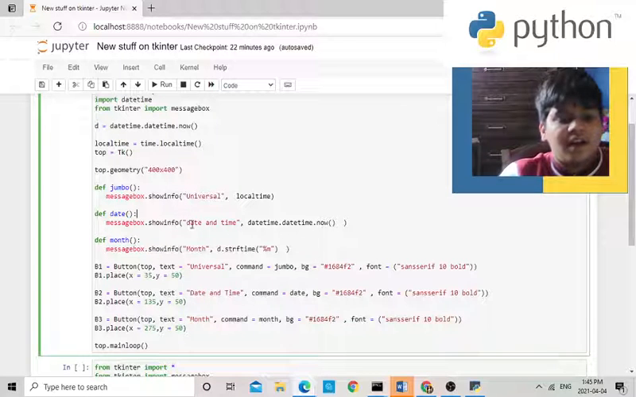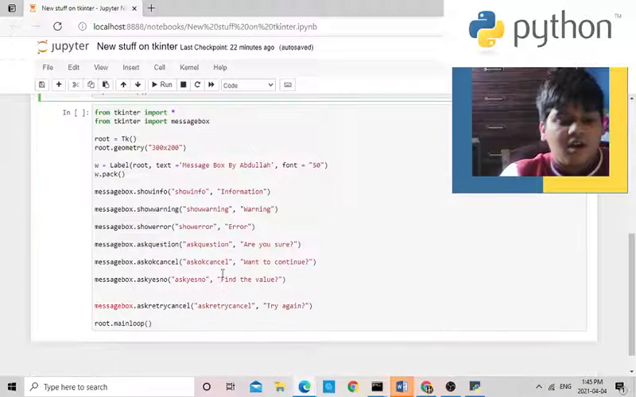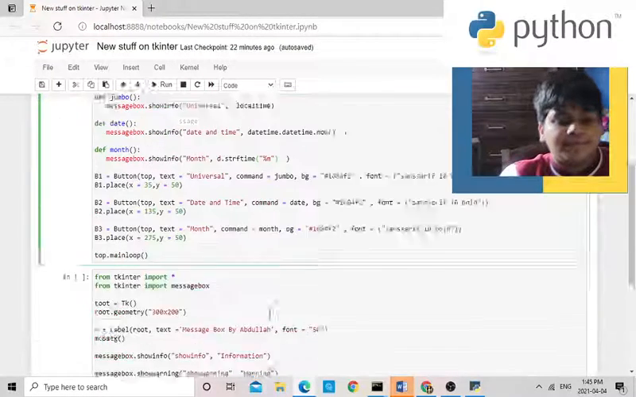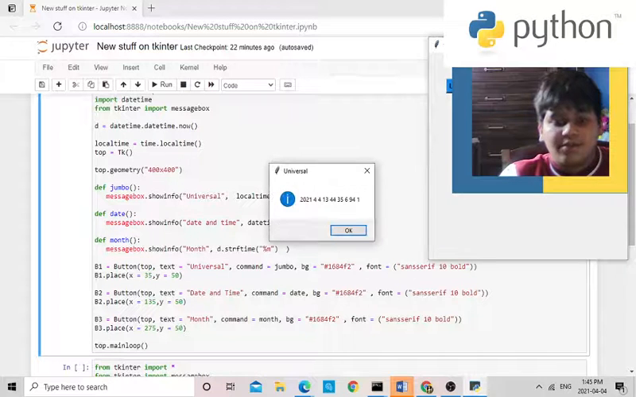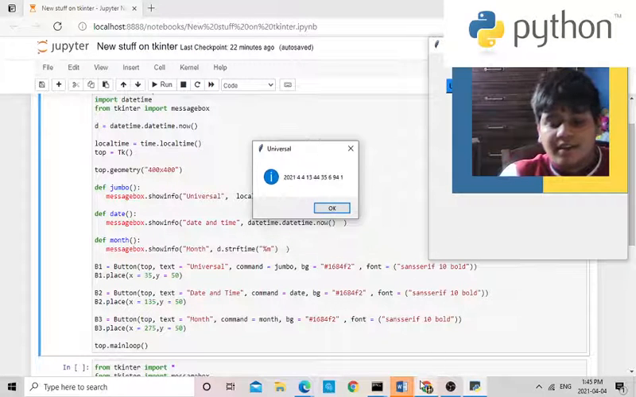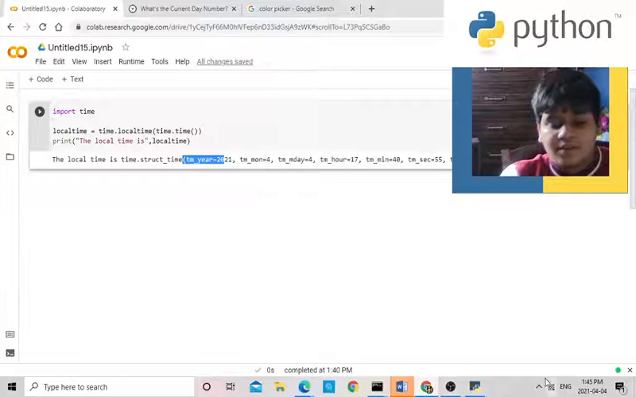And now inside here, the first thing is the name of the message box, and the second thing is what's printed in the message box. So it's basically this message box, and there's a lot more over here. So let's start with the universal. As you see, it's the same thing as the one we did before over here.